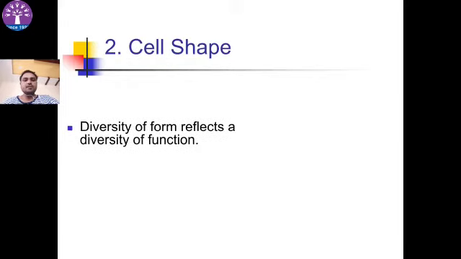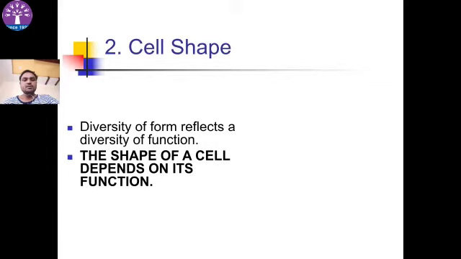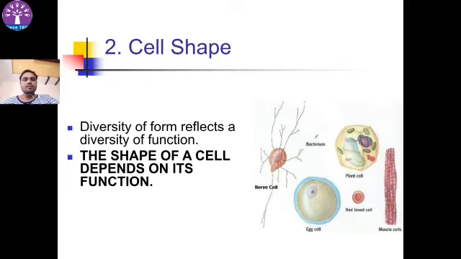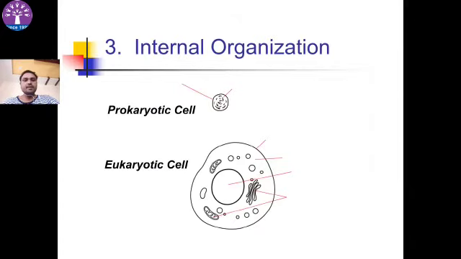Shape of the cell. Diversity of shape reflects a diversity of functions. The shape of the cell depends on its function. For example, the longest cell in the human body is the nerve cell; others include plant cell, red blood cell, egg cell, etc. Internal organization. Prokaryotic cell is smaller than the eukaryotic cell.